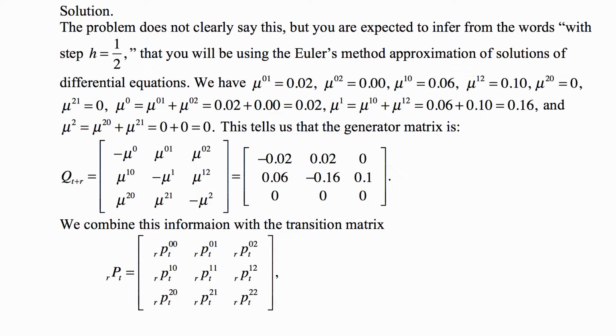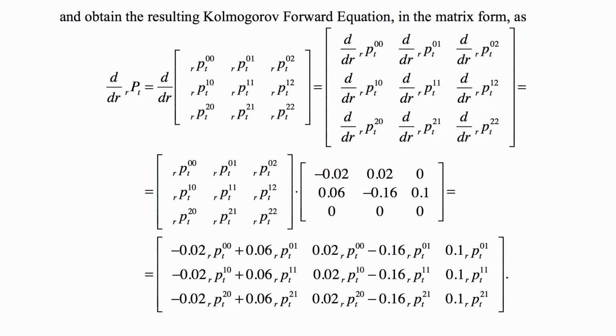So this is the generator matrix. And the transition matrix, the standard form, of course, it's a continuous model, but still it's pretty straightforward. Okay, so this is the Kolmogorov-Forward equation in matrix form. The left-hand side is the matrix of derivatives of the probabilities in the transition matrix. Pretty straightforward. And the right-hand side is the transition matrix times the generator matrix. Again, pretty straightforward. So you need to multiply these two matrices.